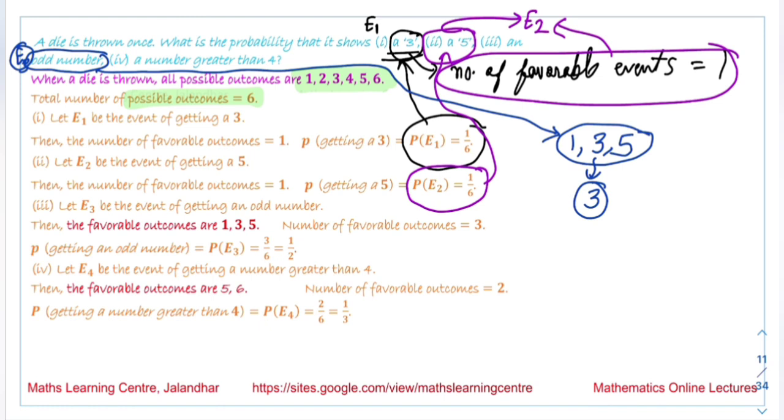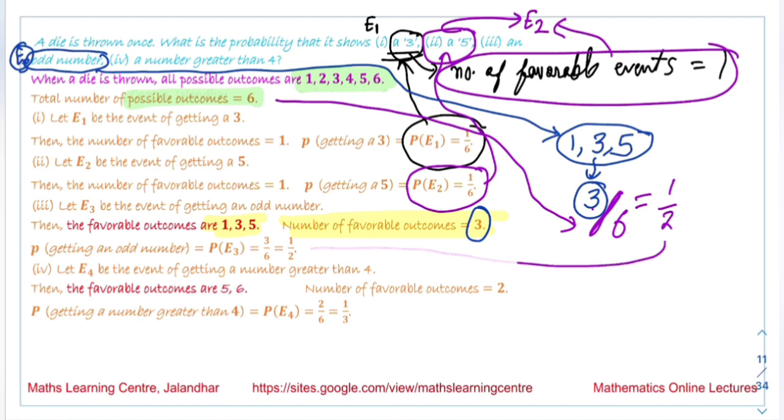The favorable outcomes are 1, 3 and 5. The number of favorable outcomes is 3. So the probability is the favorable outcomes divided by the total number of possible outcomes, and the answer we obtain is equal to 1 by 2.